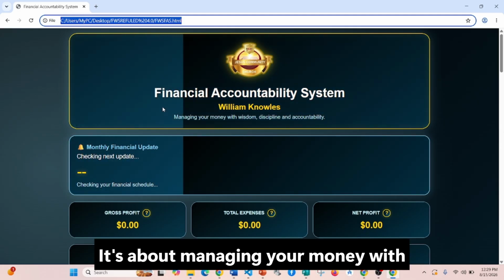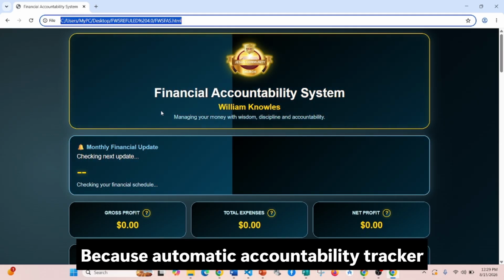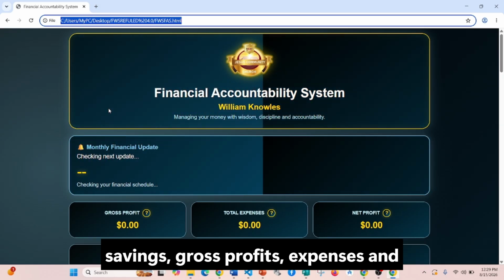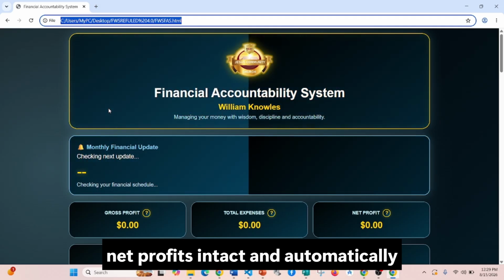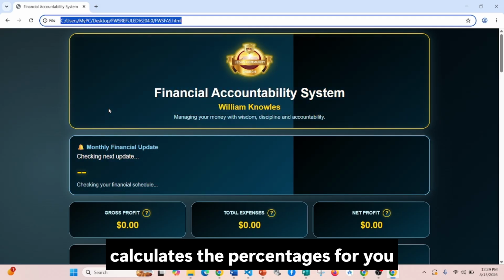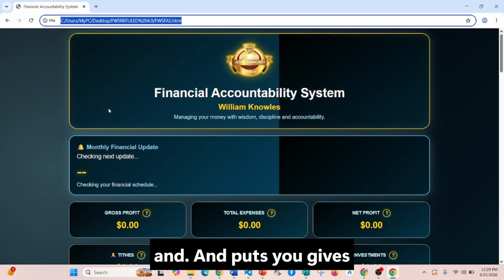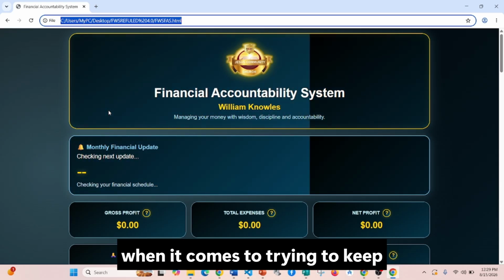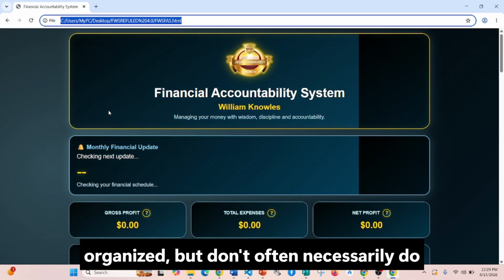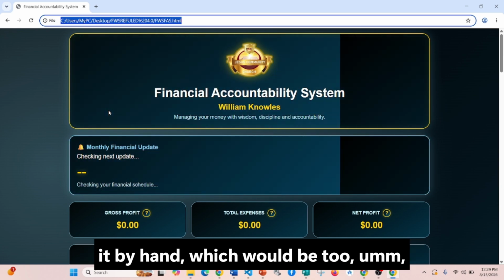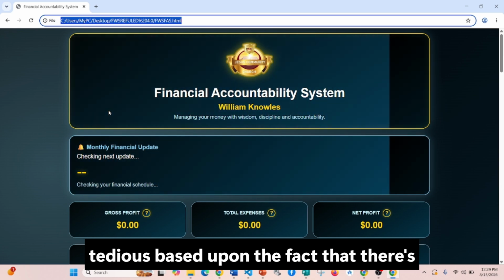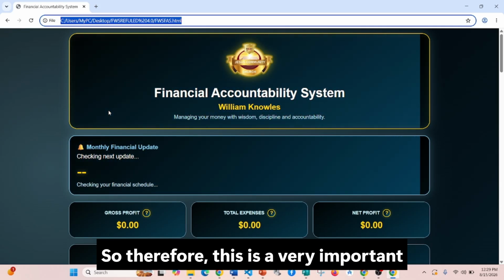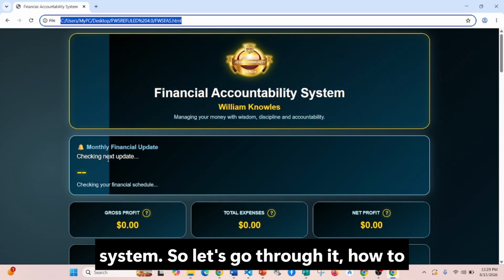It's about managing your money with wisdom, discipline, and accountability. There's an automatic accountability tracker that keeps all your investments, savings, gross profits, expenses, and net profits intact, and it automatically calculates the percentages for you and gives you the overall totals. It is really good when it comes to keeping all your finances organized without having to do it by hand, which would be too tedious based upon the fact that there's so much going on in your life. So therefore, this is a very important system. So let's go through how to use it.